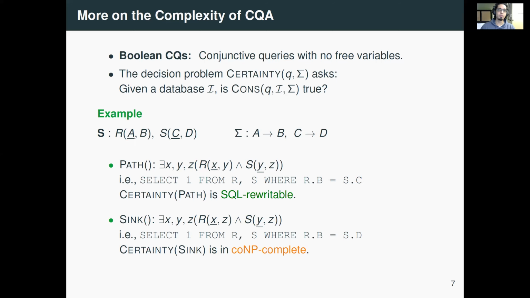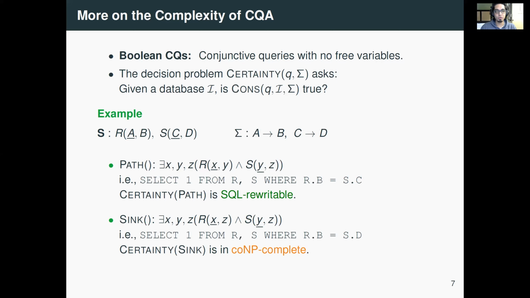Let's look at some Boolean conjunctive queries. Let's say you have, again, two tables R and S with two attributes each, and the first attribute of each table being a key. Let's say you look at a path query. This is like you're asking for a path of length 2.